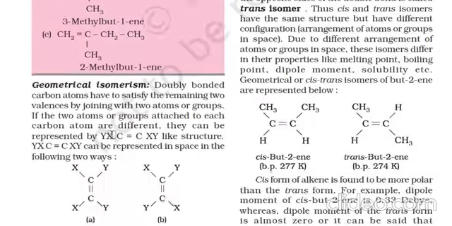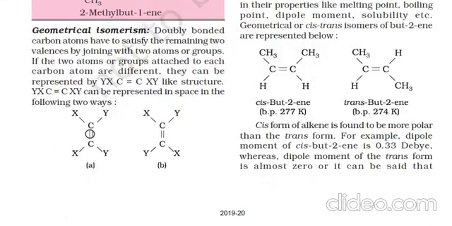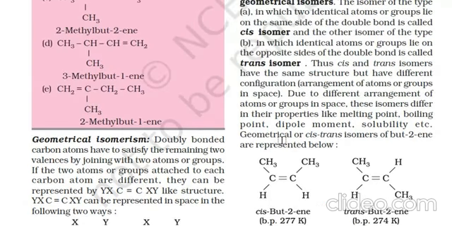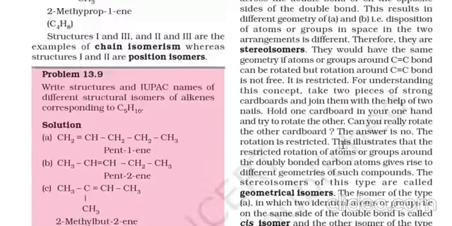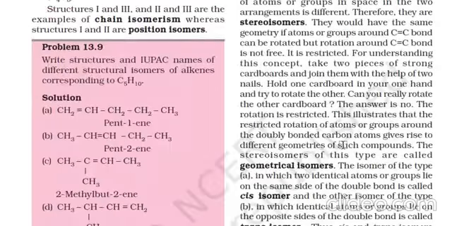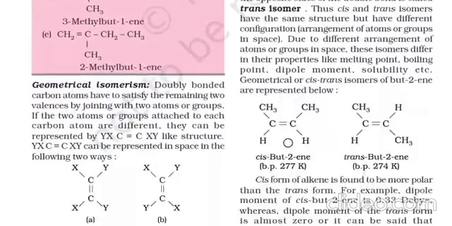Geometrical isomerism. If we see here, x and x are positioned symmetrically and y and y are positioned symmetrically, then this type of compound is weaker than the one with x and y positioned alternately to each other. What is the reason here? The reason here is the steric hindrance.